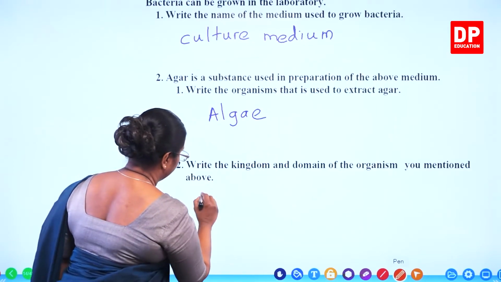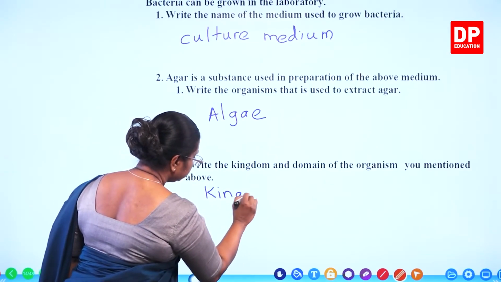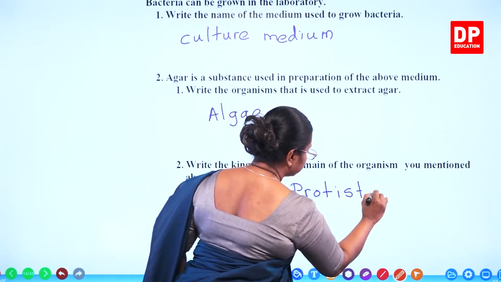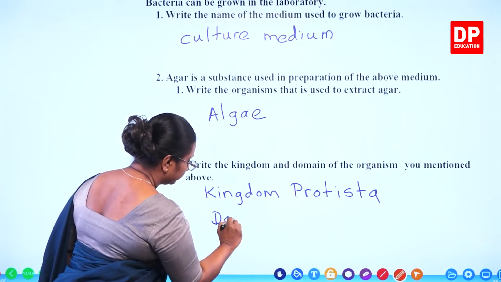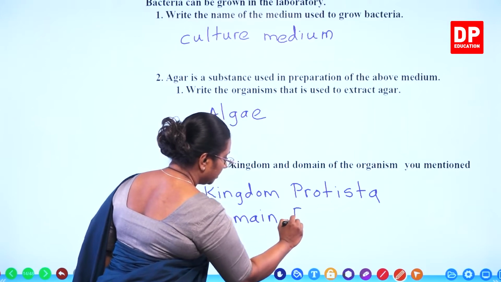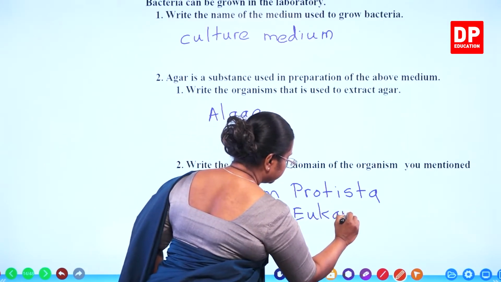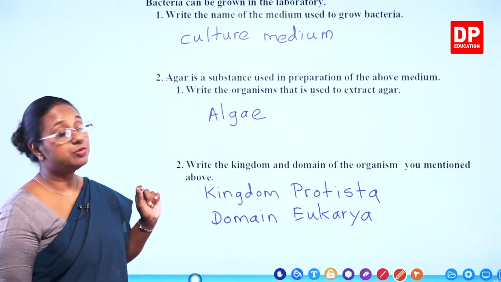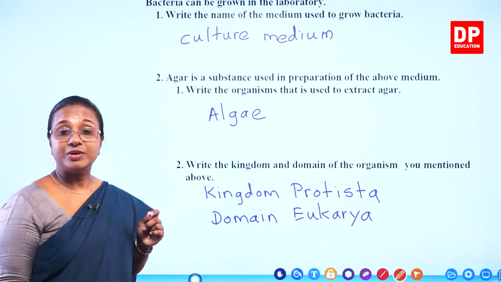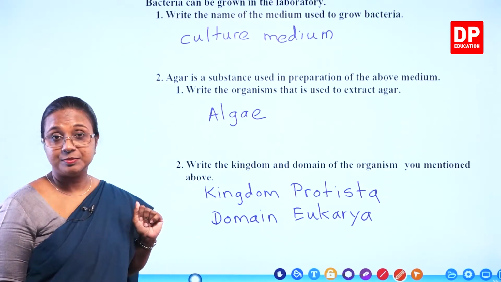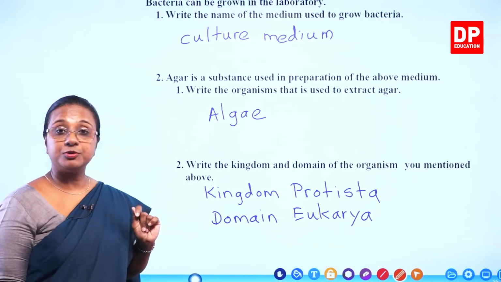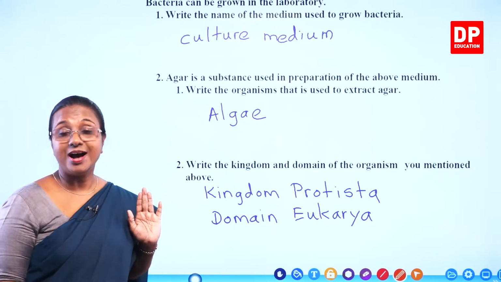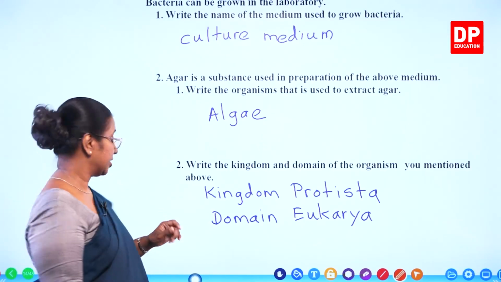So, kingdom Protista and domain Eukarya. So, we identify the culture medium, that is the medium used to grow bacteria. Then algae is used to extract agar, that is used to prepare the culture medium. And algae belongs to kingdom Protista, that is under domain Eukarya. So, I am sure you all were able to answer these. With that, I will move on to the next question.